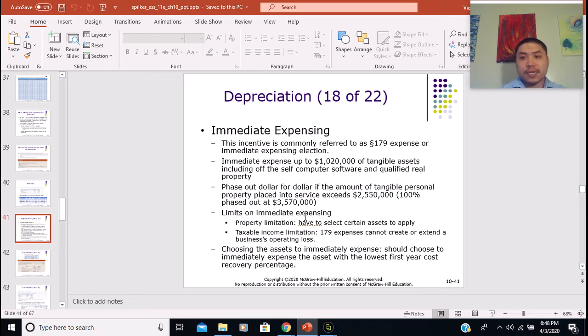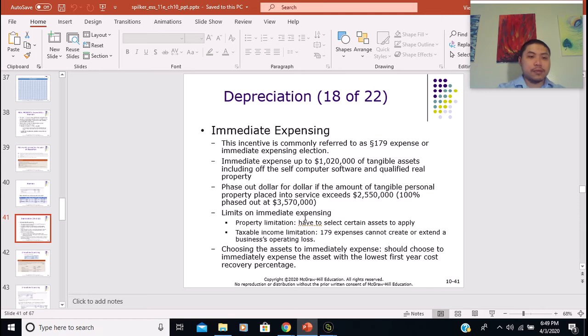Because as we know, if the asset has the lowest first year cost recovery percentage, that means the current deduction is going to be lower for that asset. So that's why we should choose that asset to expense immediately, to create a larger amount of deduction. So that's the rule of thumb.